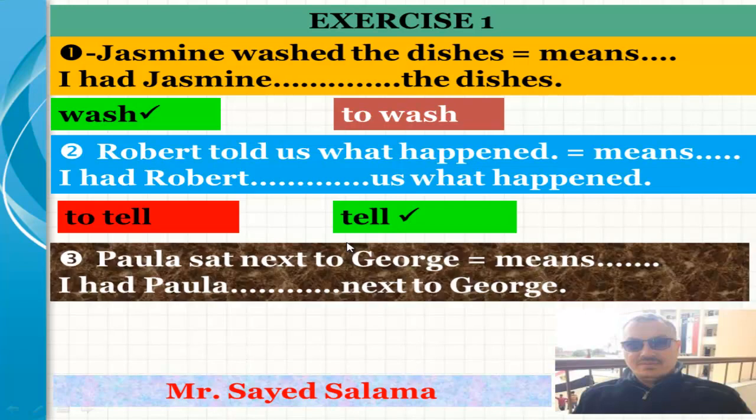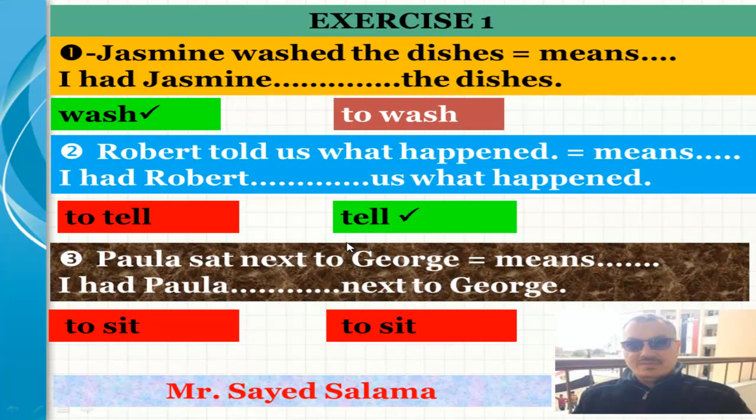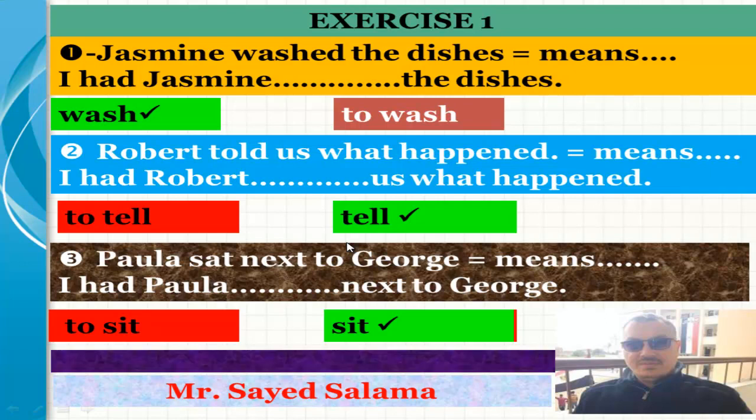The next one, Bula sat next to George. This means that I had Bula sit next to George. I had Bula to sit next to George, or sat next to George? Think carefully. Yes. I had Bula sit next to George. Next one.